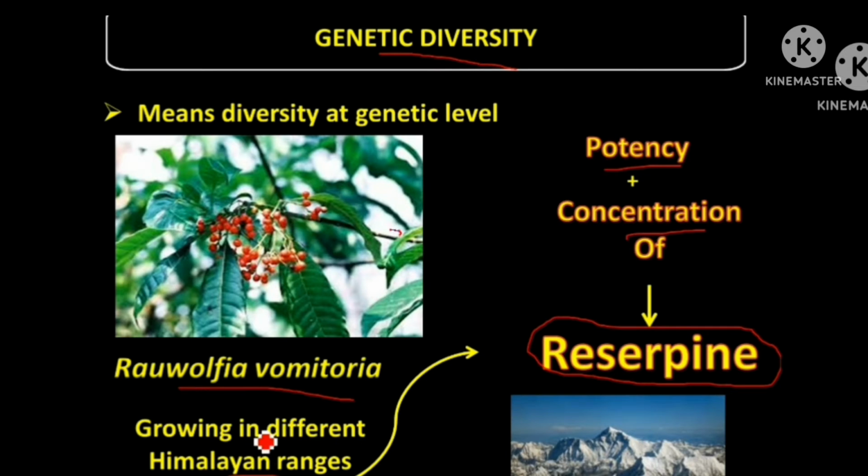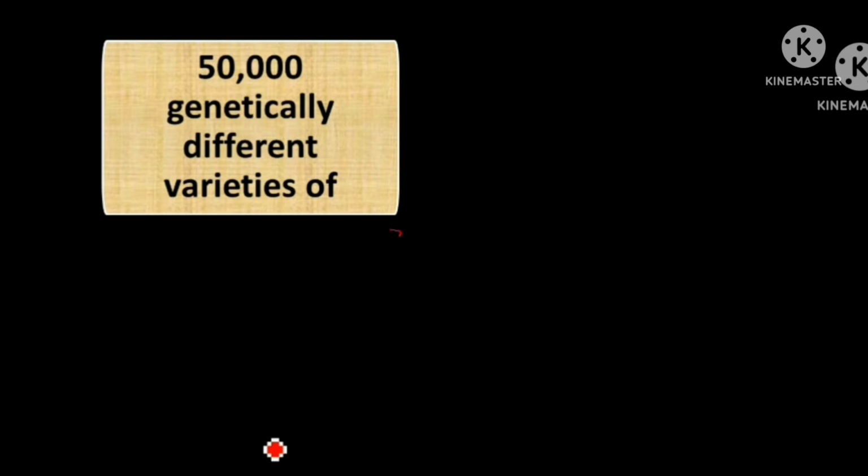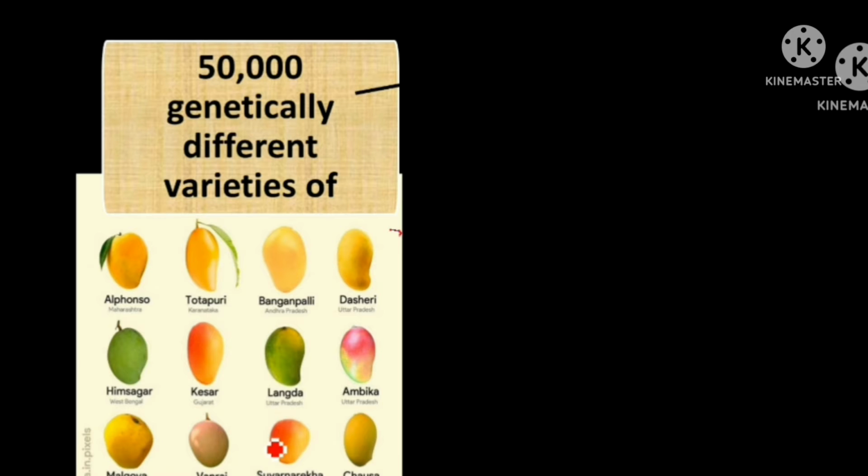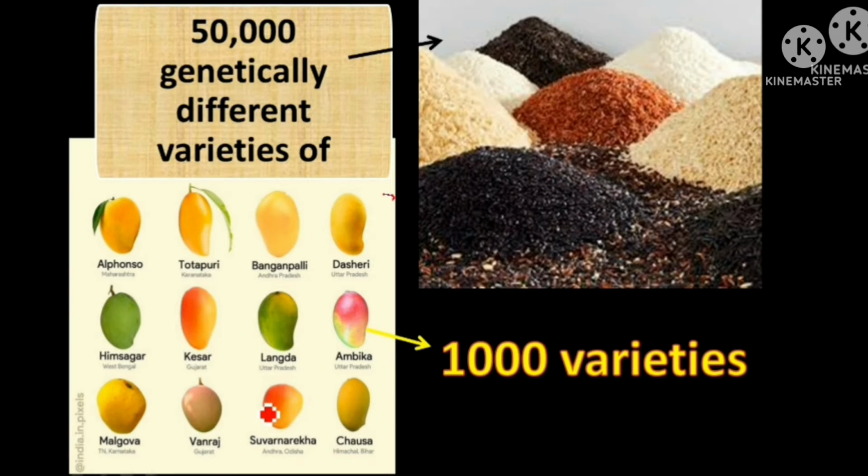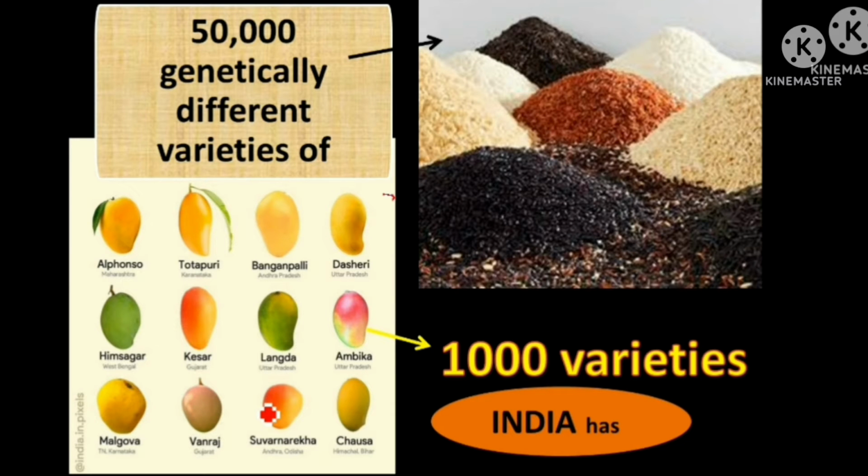So the same plant, though it is same plant, species is also same, but the amount of this reserpine produced varies from one place to another. This is an example of genetic diversity. Because maybe one Rowolfia is having a different type of genes, another Rowolfia is having different type of genes. That's why. Similarly, there are 50,000 genetically different varieties of rice and 1,000 varieties of mango that India is having. So these are all examples of genetic diversity.